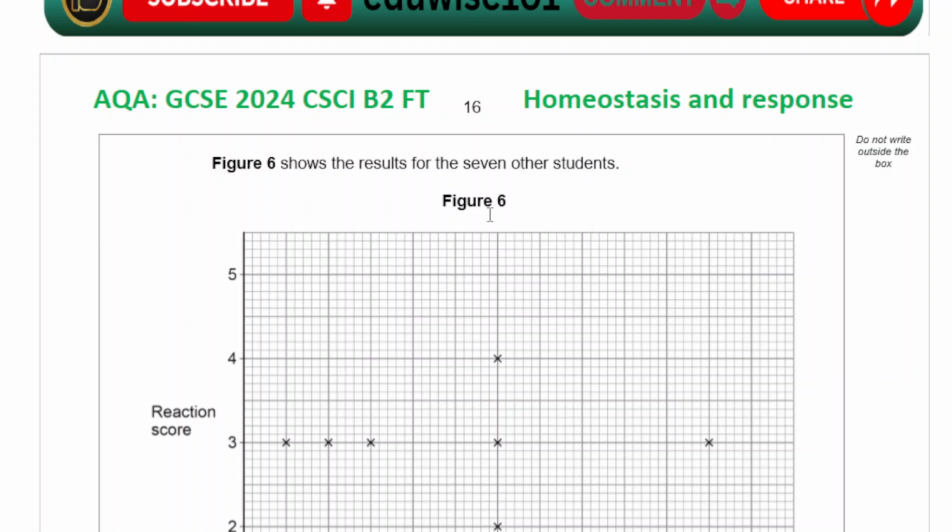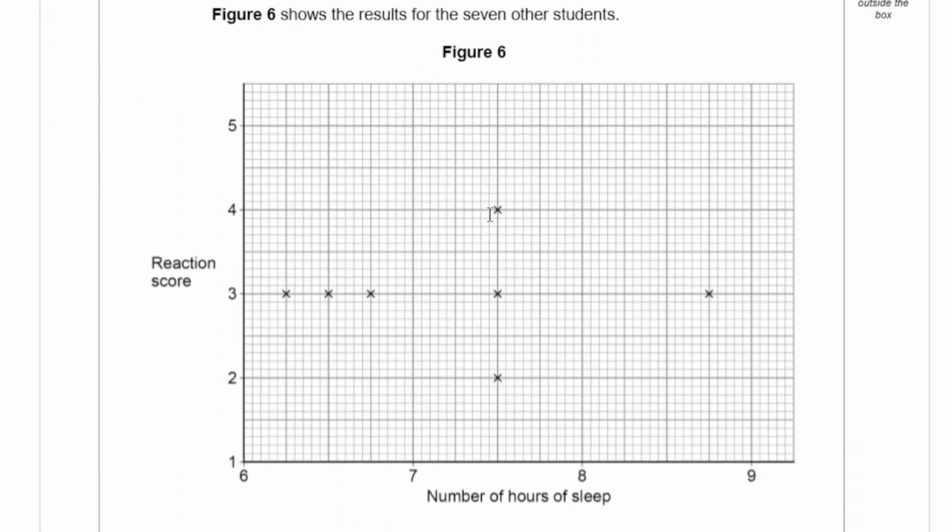Figure 6 shows the results for the 7 students. So reaction score, you're getting 3 for anything below 7. If you have 7.5 hours of sleep, your score is between 2, 3, and 4. And if you have 8 hours and 45 minutes, you have a reaction score of 3.